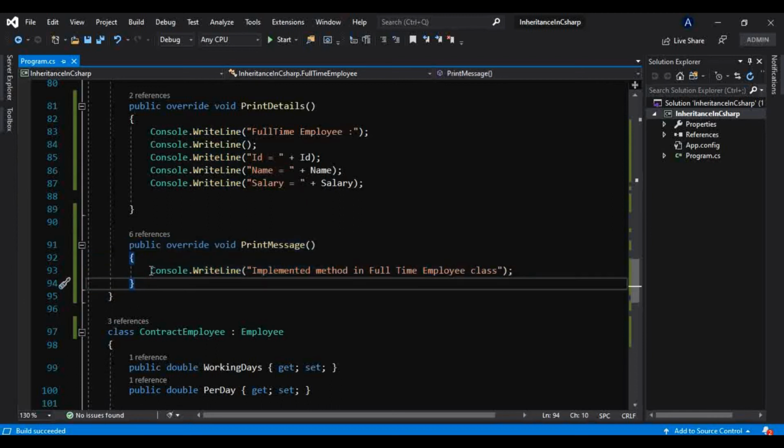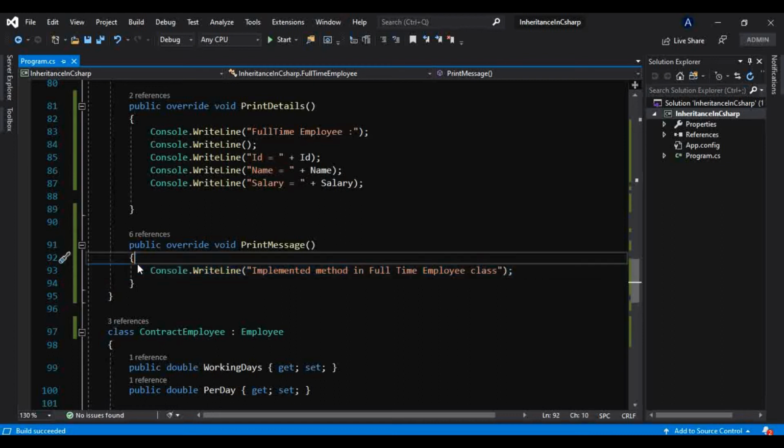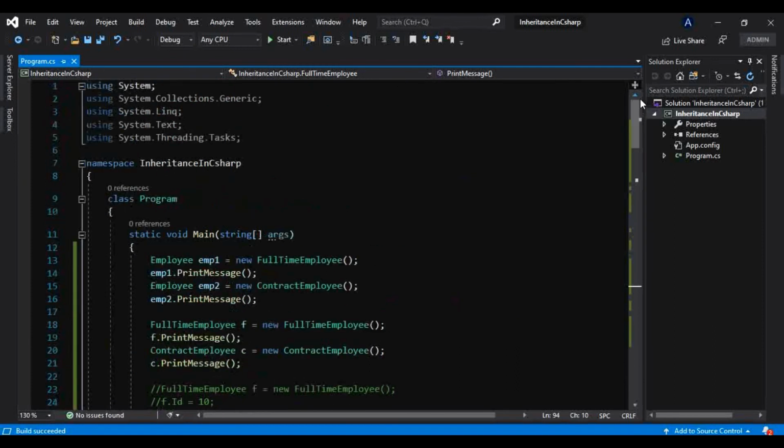So here the user is directly exposed to the implementation, that is, he can see the complexity of this method. It is not a very complicated code, but in real time there is complicated code written in an application. For simplicity I have taken only this console message here, but in real time complex code is written inside a method, and we are allowing a user to be redirected there itself, so the user can see this complexity. We should not do something like this. This is a very bad implementation, a very bad code. So that is why we need to provide an abstraction.